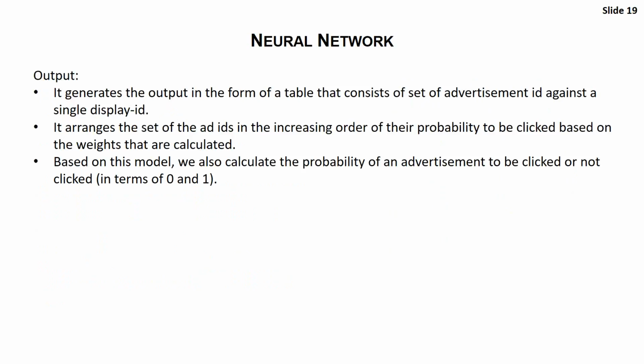The output that we actually got from the neural network is generated in the form of a table that consists of the set of advertisement IDs against a single display ID. It arranges the set of ad IDs in increasing order of their probability to be clicked, based on the weights that are calculated, so that it's easier for Outbrain to select a few particular ads which it wants to put on the web page.